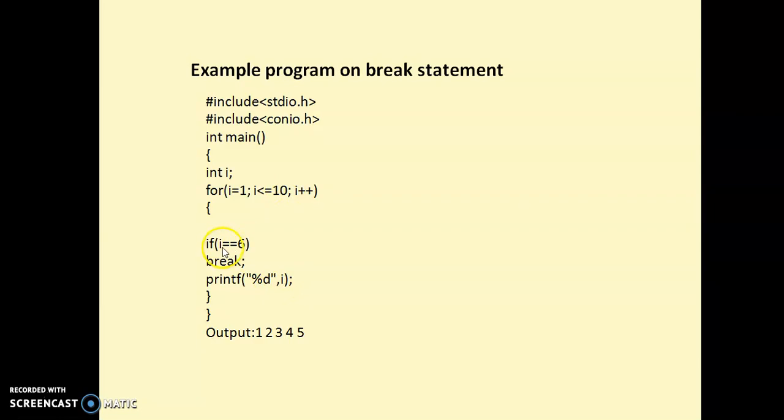But an if condition is used, checking whether i equals 6. When the i value is 6, the condition is true, and then this break statement is executed. When the break is used, the control comes out of the loop in which it is present. This break is present inside this for loop, so the control comes out of that for loop, and outside the for loop there are no statements to execute. Then your main program execution ends. That's why in this program the output displays values 1 to 5.